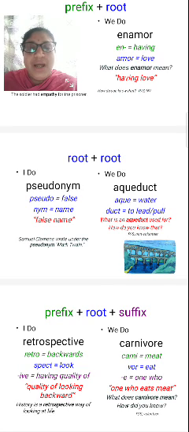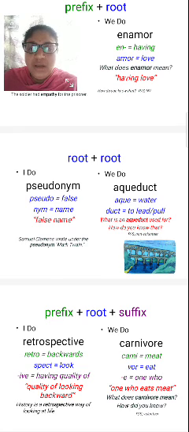Next one, aqueduct. Aqua plus duct. Aqua is water, duct is to lead or pull. I have already brought the picture for you. So what is an aqueduct used for? Water to lead or pull, meaning the bridges.